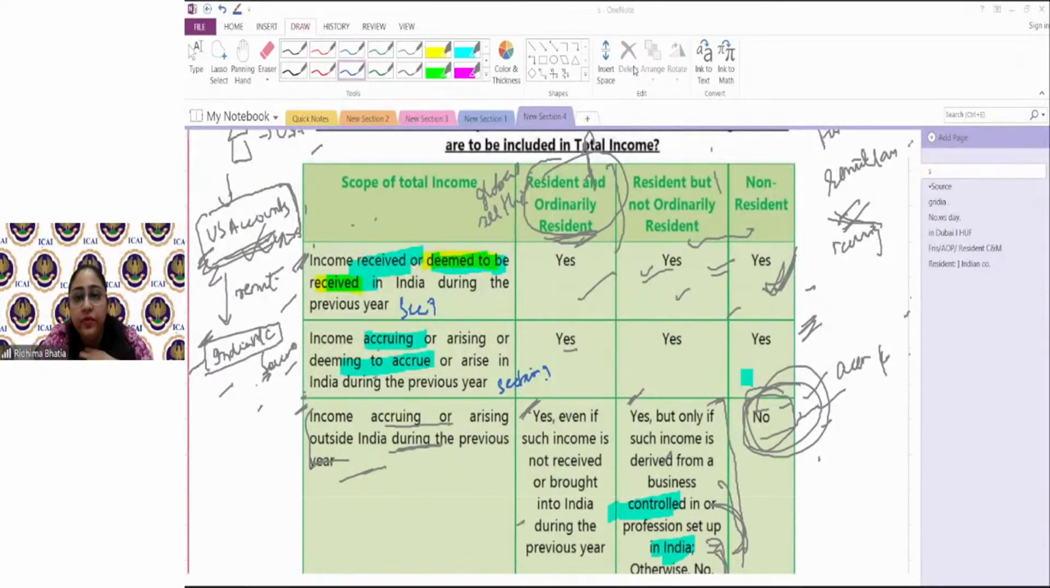Yes, Goma, if a person is other than individual and HUF, then obviously they are not further classified as ROR and RNOR. Their taxability or the scope would be same as in ROR.